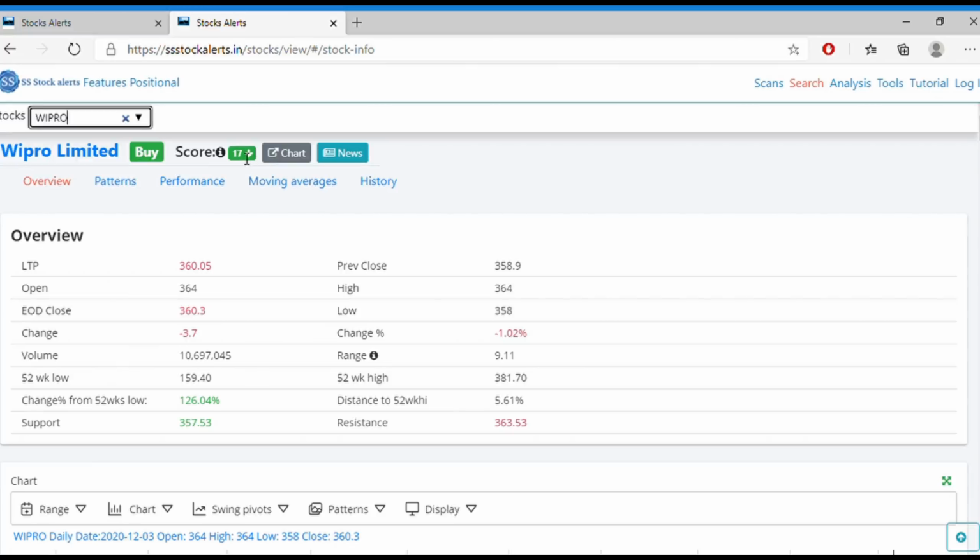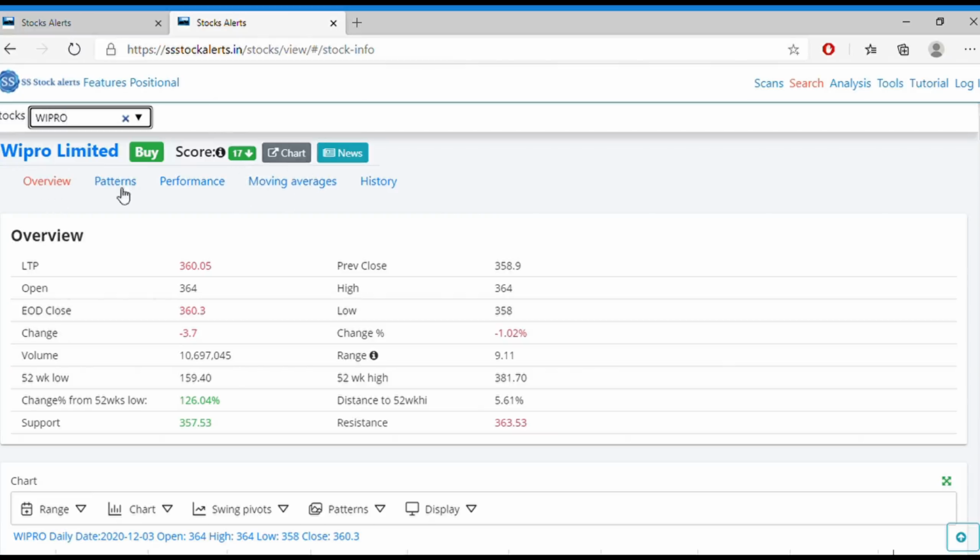Even if it forms a very good bullish pattern, it is not recommended to buy when the score is below 0. Just wait for the score to update to more than 0, and when the score is greater than 20, it is high momentum, and you can buy such stocks.